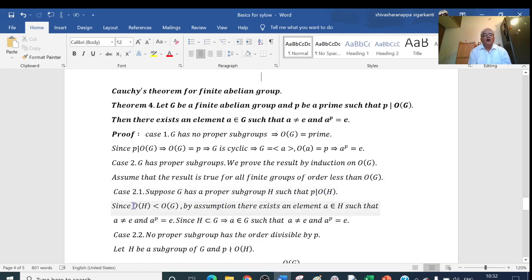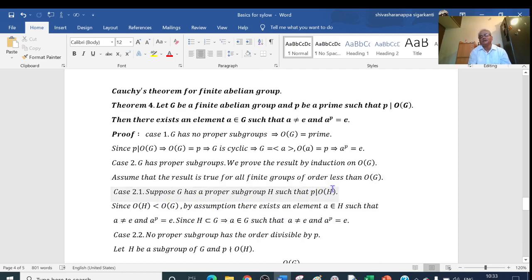Now here, as H is a subgroup of G, the order of H is less than the order of G, and P divides the order of H. Then by our assumption, there exists an element A belonging to H such that A is not equal to E and A to the power of P equals E. And as H is a subgroup of G, A also belongs to G. That is, there exists an element A belonging to G such that A is not equal to E and A to the power of P is equal to E. So the theorem is proved in this case, 2.1, where G has a proper subgroup H such that P divides the order of H.